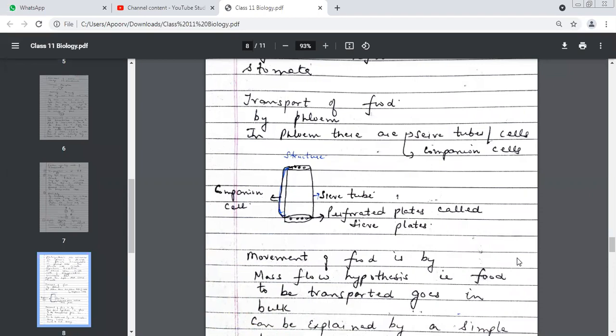Companion cell. Companion means the one which always stays with you. So wherever you have a sieve tube, you'll have this cell attached to it, this blue color which I've tried to show. So this is your sieve cell. Remember that it has sieve plates.